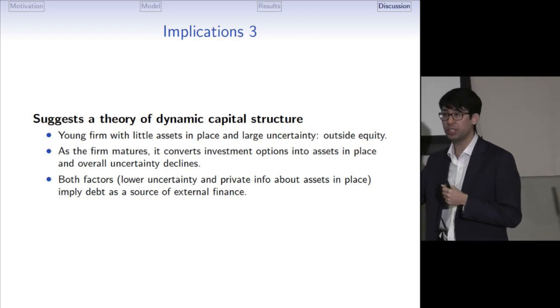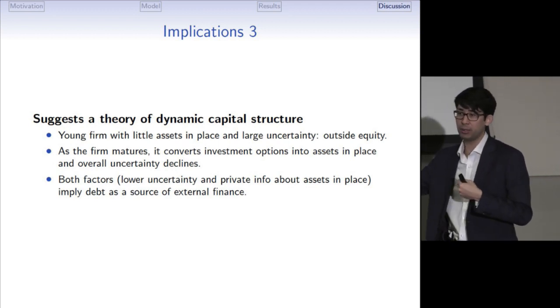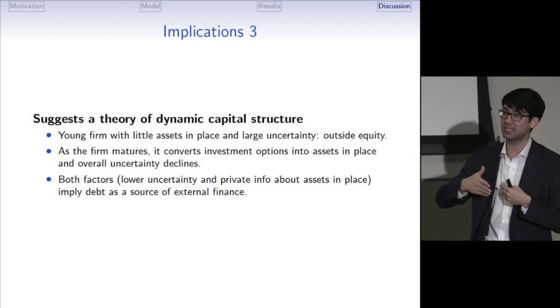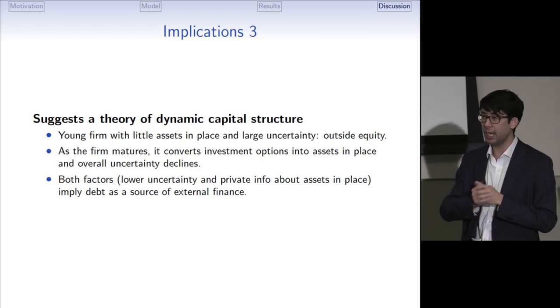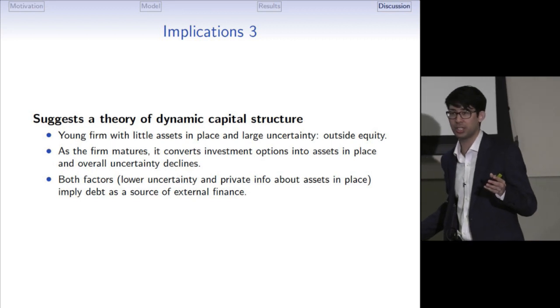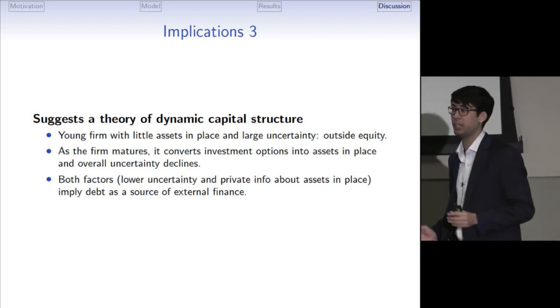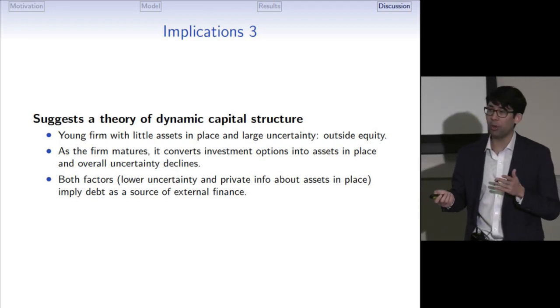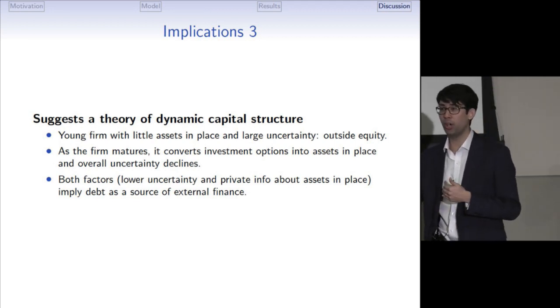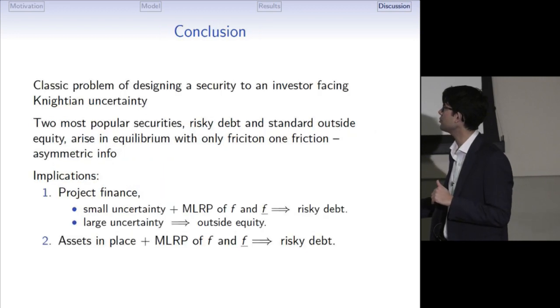As the firm matures, two things happen. First, it converts the new projects into assets in place, so the private information becomes more and more about assets in place. And also, there is some learning about the project that the firm has, so we expect the uncertainty to shrink. Both factors, according to our model, will push towards more and more debt financing.